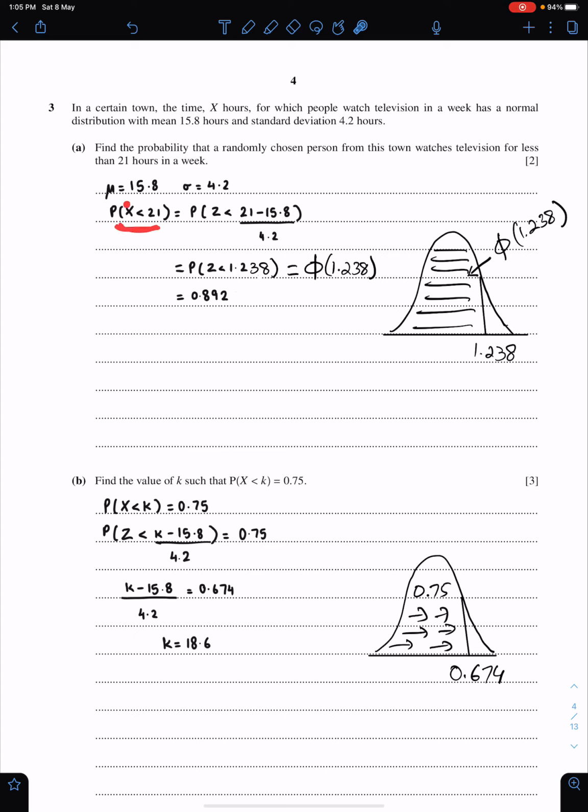First, we need to convert our statement from x into z by using this formula, x minus mu over sigma. So x is 21, mu is 15.8 and standard deviation is 4.2.